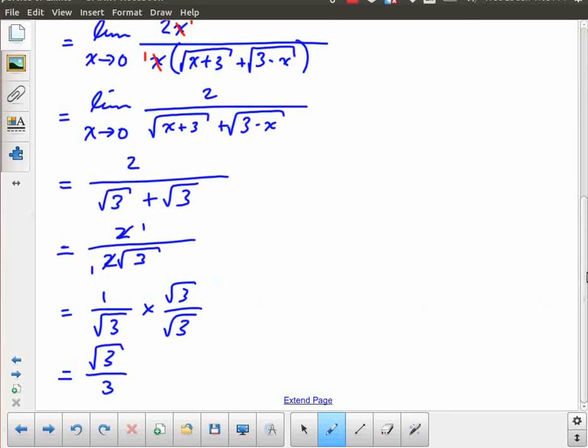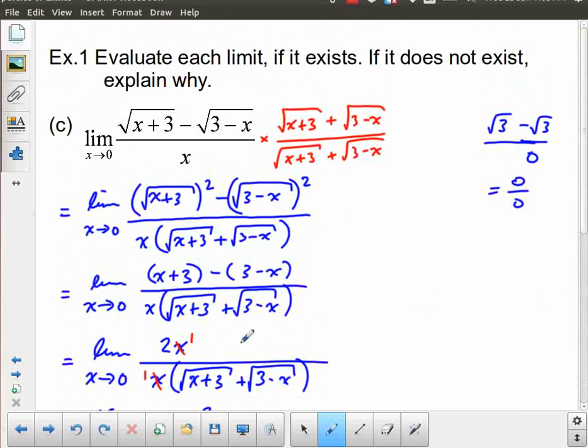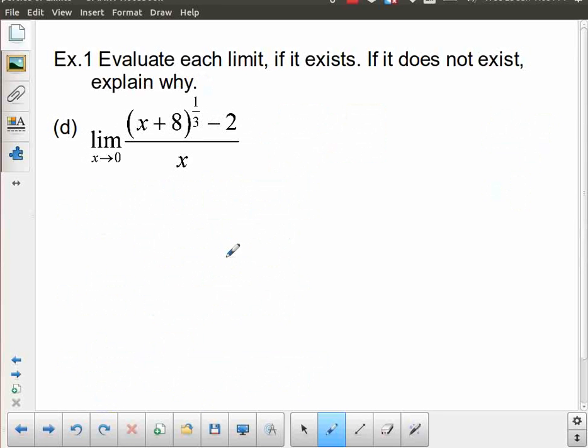And so this one, we were actually able to solve, a little bit more algebra involved. We did this one by rationalizing the numerator. And our final example, and this one involves the technique that's going to be the most difficult for people to see immediately. We take a look at our situation. We've got the limit as x approaches 0. We've got division by 0, which is a problem. And when we let x approach 0, we get 0 plus 8. And then the cube root of 8 is 2. 2 minus 2 is 0. So we've got an indeterminate form, 0 over 0.